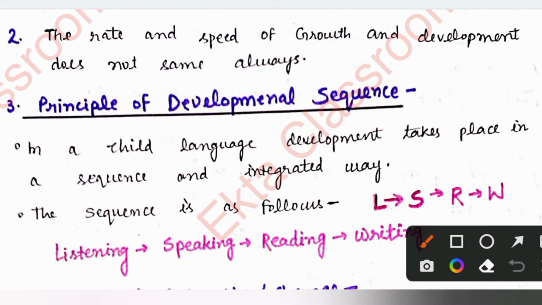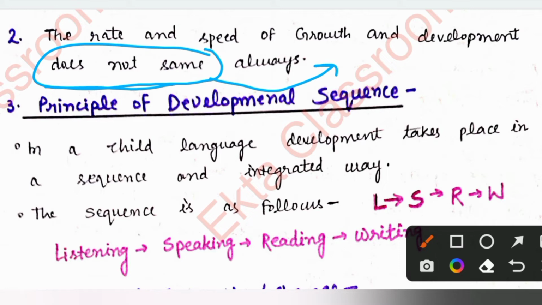When you see the previous year question papers, you can analyze that this topic is very important. Almost 2 to 3 questions are asked from this topic, directly or indirectly. The rate and speed of growth and development is not always the same, which means it changes from time to time, obviously.